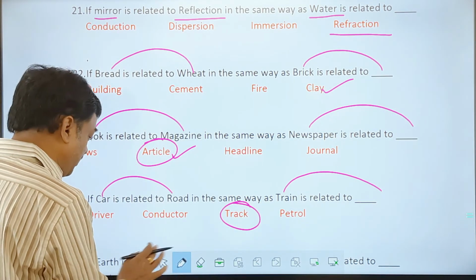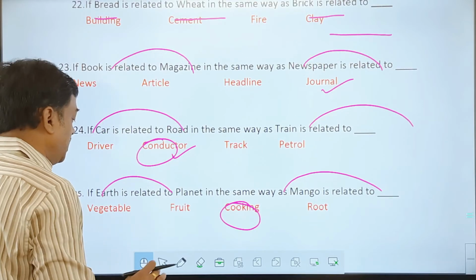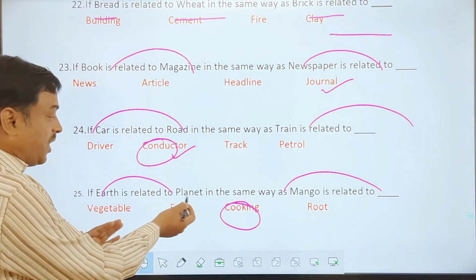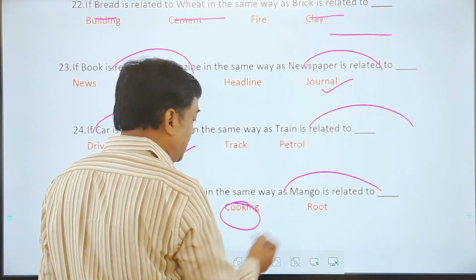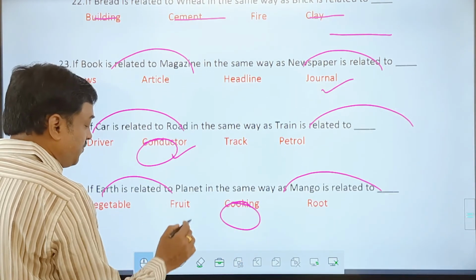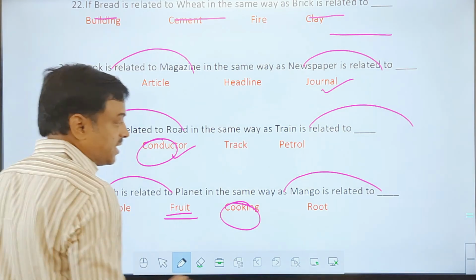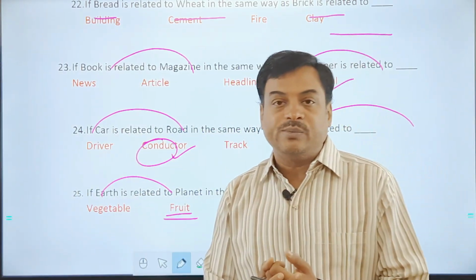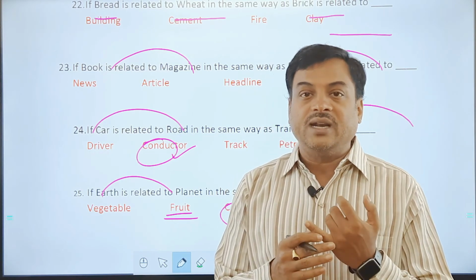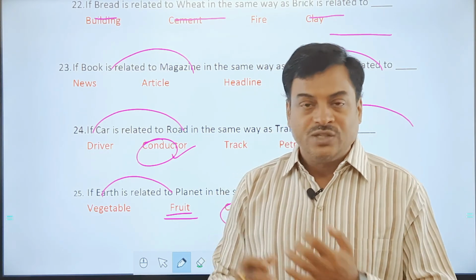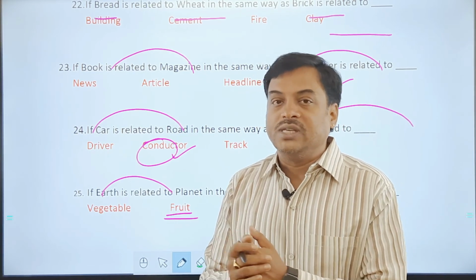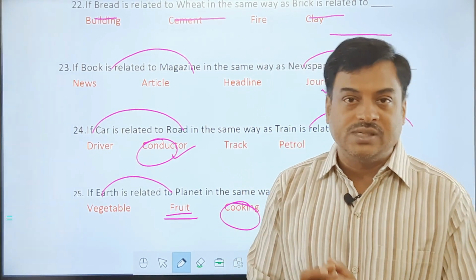And finally we have one more example to finish. Earth is related to planet. Earth is one type of planet, mango is one type of fruit. So the answer is fruits. So like that there are word analogies also. We have seen three types of analogies: number analogy, letter analogy and word analogy. So keep on practicing and you will get more used to these kinds of questions by doing more examples. Thank you all.